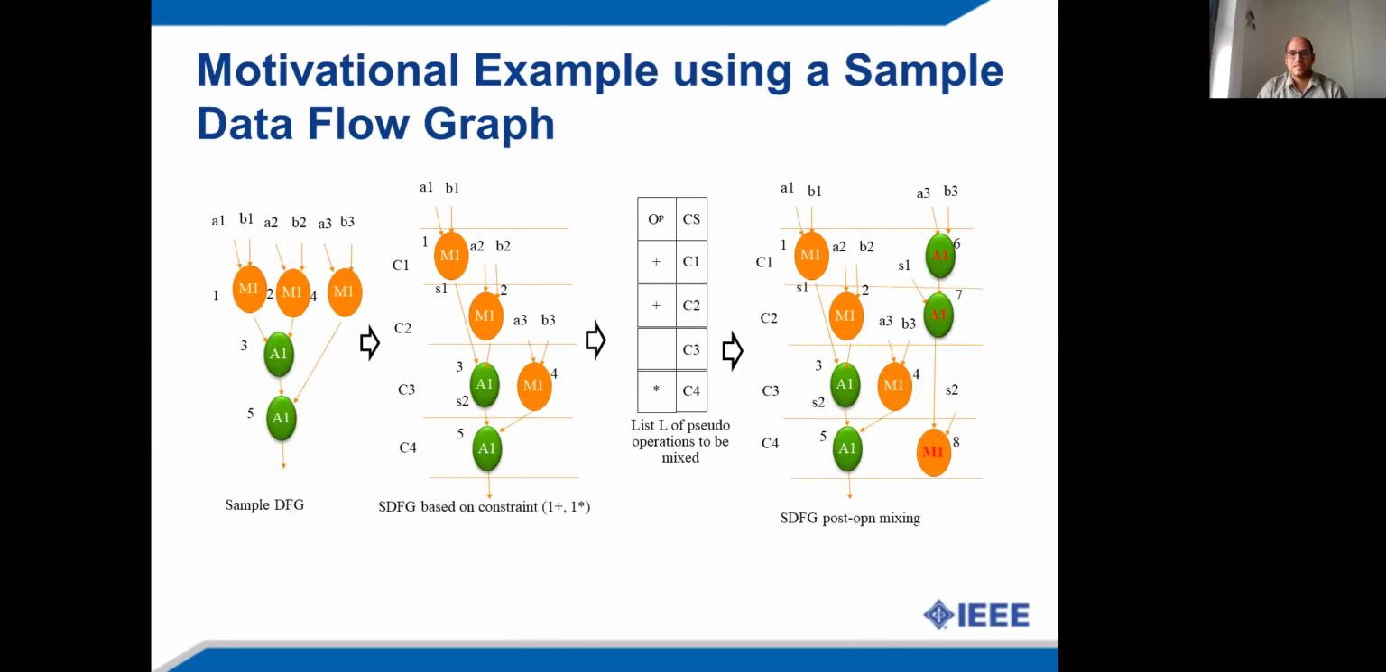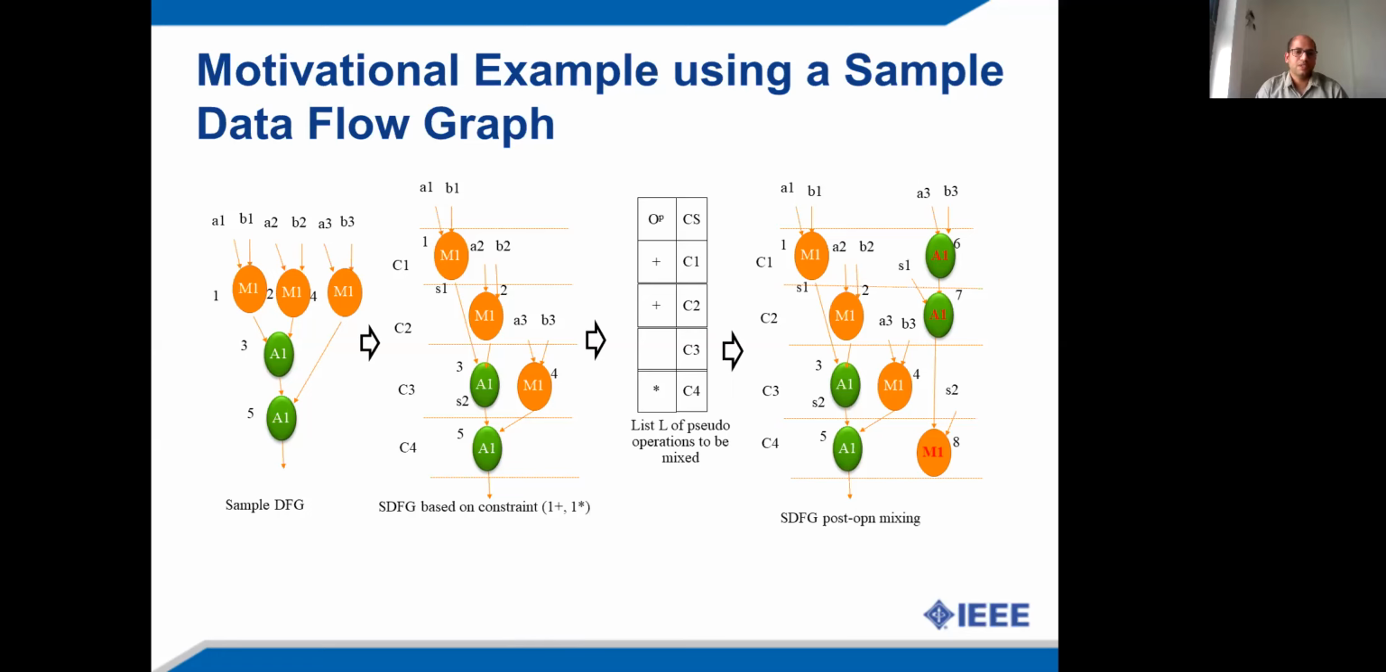Now let's understand the proposed approach with the help of a motivational example. The proposed approach is being explained with a sample data flow graph, which is of a very small size and has only 5 operations. However, in real DSP applications, the number of operations is very large. For the sake of brevity and simplicity, the proposed approach has been demonstrated using a very simple data flow graph.